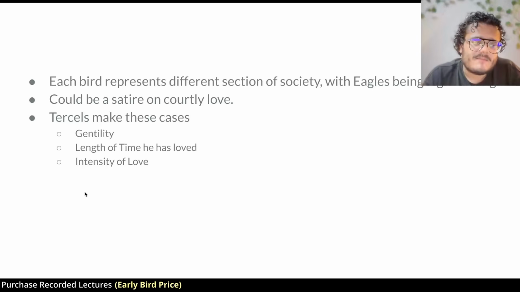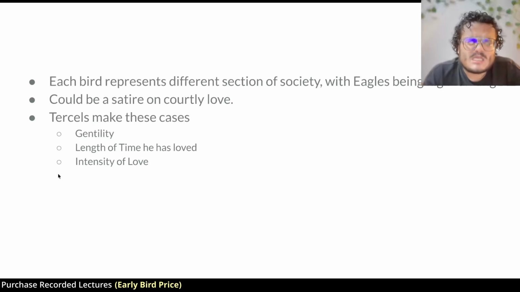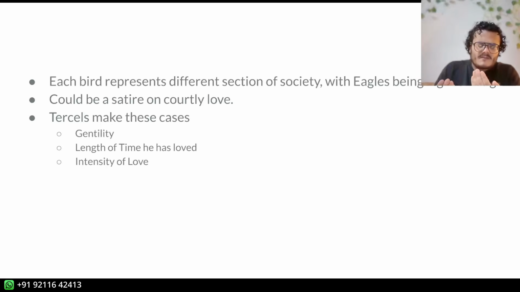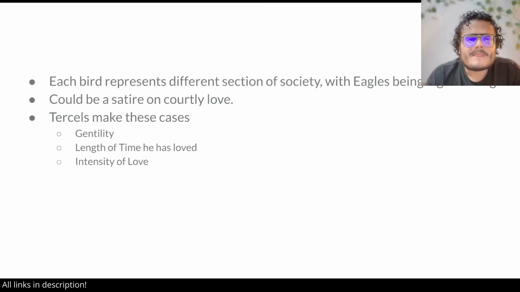This is also for the comments. Which one do you think the Formel should choose? This can tell a lot about who you are as a person, what your values are. Now we believe this could be a satire of courtly love. What is courtly love? We have talked about it. It's basically this idealized form of love where there's a knight or a courtier who loves a woman who is higher in status, and he will keep making cases that please fall in love with me. This woman is usually also married. Right? We'll talk about it in a second.